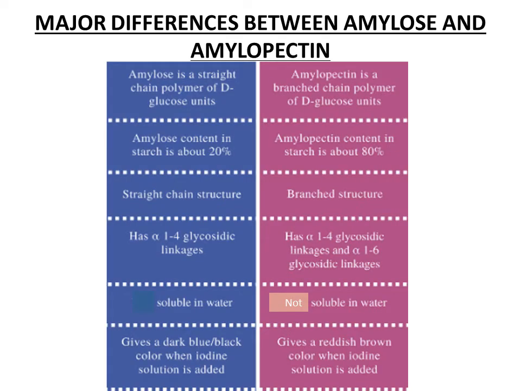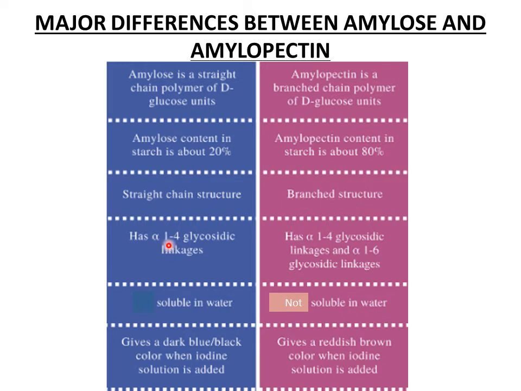So this slide shows the major differences between amylose and amylopectin. As we have discussed earlier, both amylose and amylopectin are polymers of D-glucose subunits. But amylose is a straight chain polymer, whereas amylopectin is a branched polymer of D-glucose. The content of amylose in starch is lesser than that of amylopectin. Amylose content ranges between 15 to 20%, whereas amylopectin content in starch ranges between 80 to 85%. Again, amylose has a straight chain structure, whereas amylopectin has a branched structure.